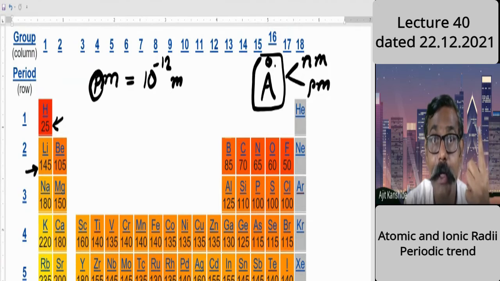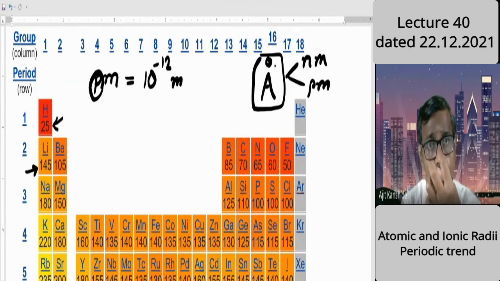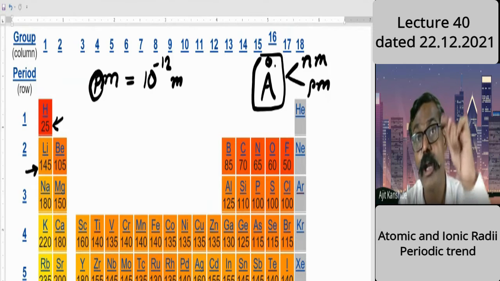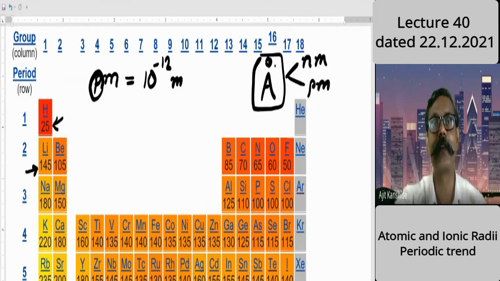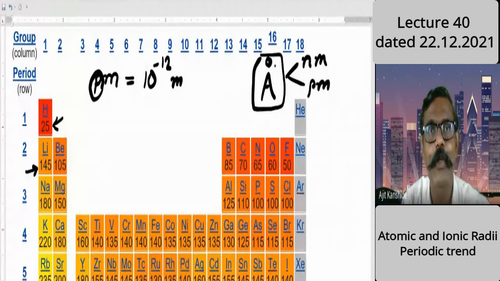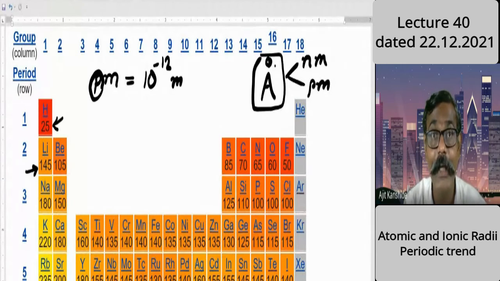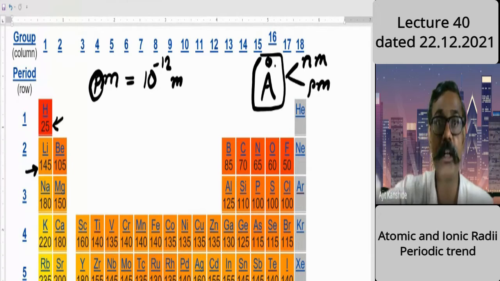I'm talking about the 1H1. But in lithium, the number of protons is increasing, so the atom is expected to shrink. But it is not shrinking because the dominating factor is shell number. From first to second shell, a considerable difference is there. First shell is tightly held by the nucleus, and the second shell is not held that much. Comparatively, I'm saying, a considerable difference is there.